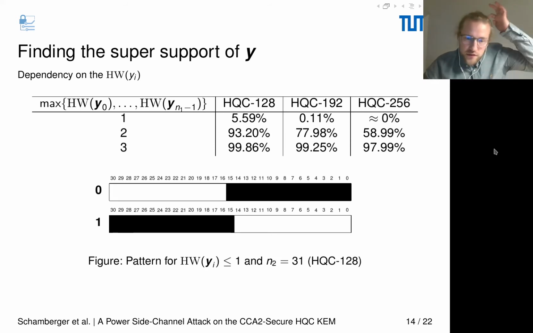Here you can see the 2 input patterns for V giving a maximum Hamming weight of 1 and a repetition code size of 31, which is the case for HQC 128. So as I said before, we set the amount of 1s to the border of the repetition decoder. So it's the ceil of n2 half, which is 16. In this case, we set 16 elements to 1, which is indicated in black here, and we set all the other bits to 0. For the second pattern, we set these 16 locations to 1 and these to 0.